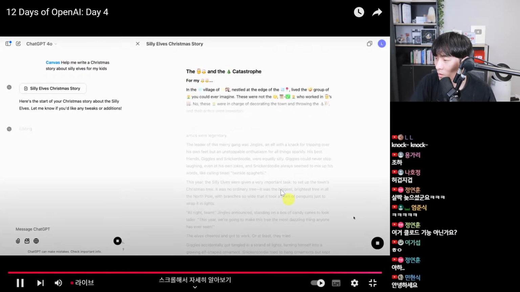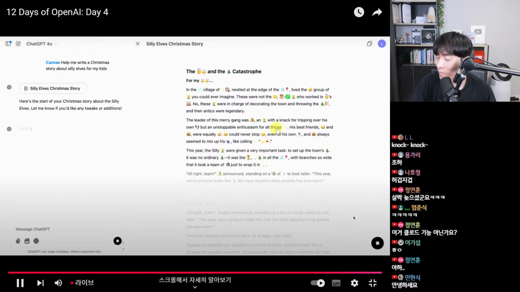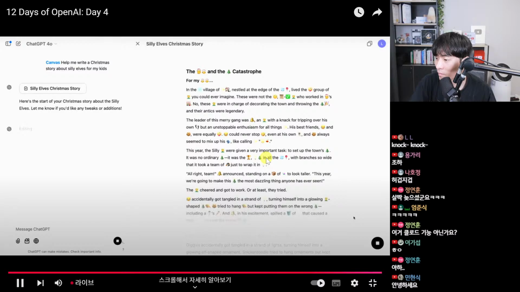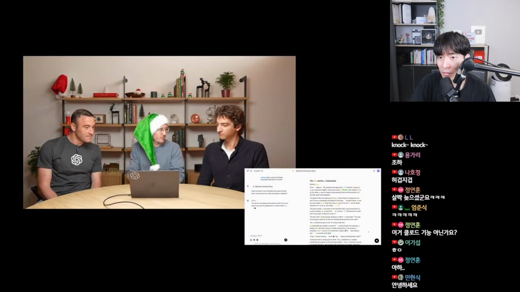Look at that. So what you're seeing here is ChatGPT now making a revision to the document in Canvas. It's starting at the top, it's writing a new version of the doc, and it's sort of streaming in on top of the previous version, just to make it a little bit easier to see in context what's changing. And alongside this in the chat, you're seeing that it's editing, and you're noticing that we have our instructions back and forth. But otherwise, it's not getting cluttered up with the different revisions that are happening.